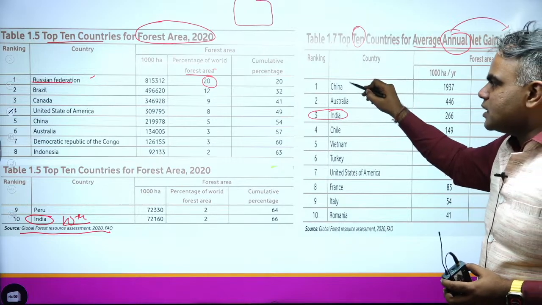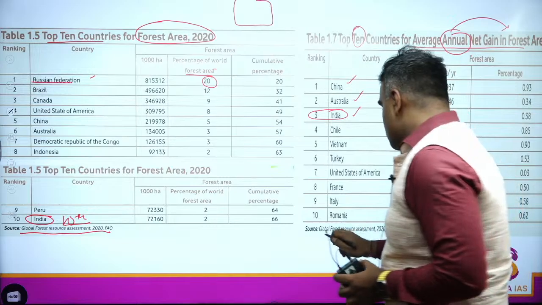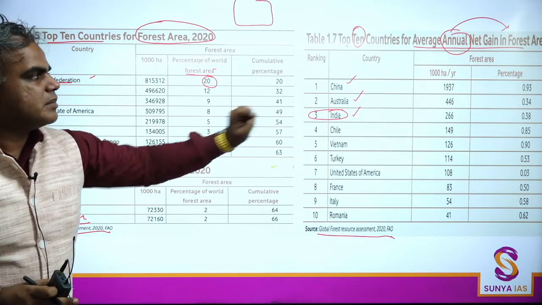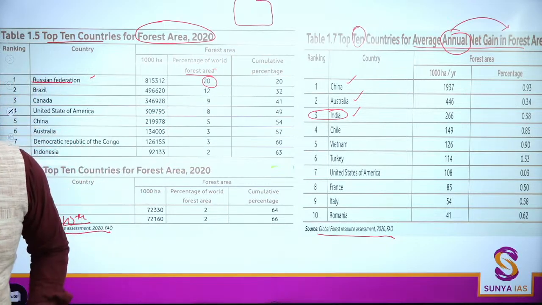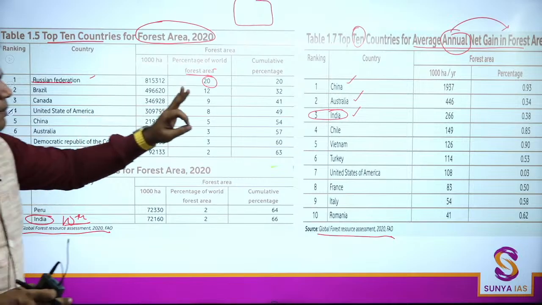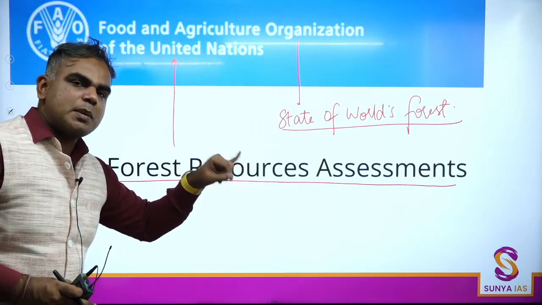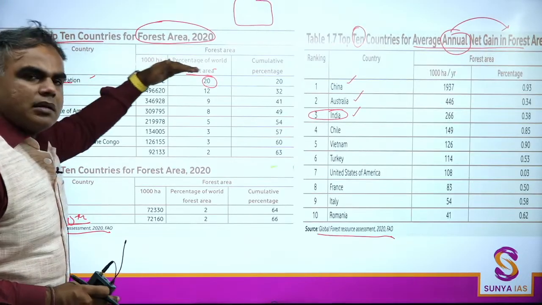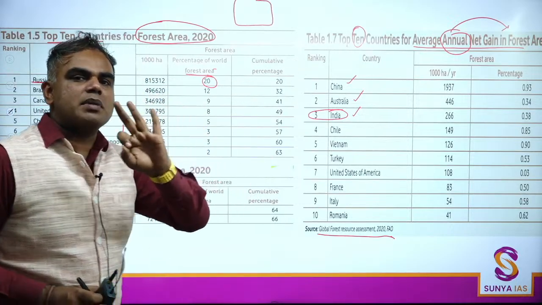In that, China is number 1, followed by Australia. Third is India. Again, the Global Forest Resource Assessment tells us that India is at the third number for average annual net gain in forest. So till now we have seen the Global Forest Resource Assessment mentioned in ISFR, published by FAO: overall India is 10th, but in annual net gain, India is number 3.